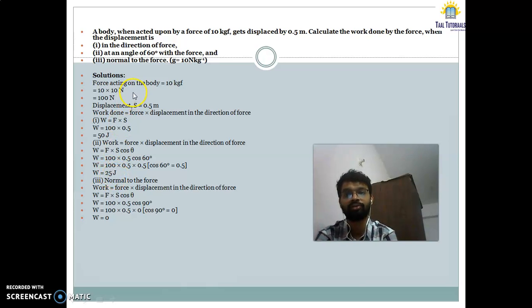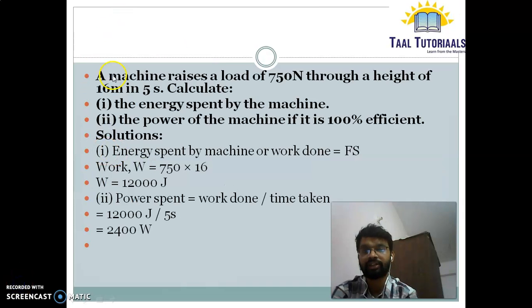Now it is coming to the normal to the force, that is 90 degree. Again same formula, F into S cos theta, 100 into 0.5 cos 90 is 0, the work is 0. Let us see another question.